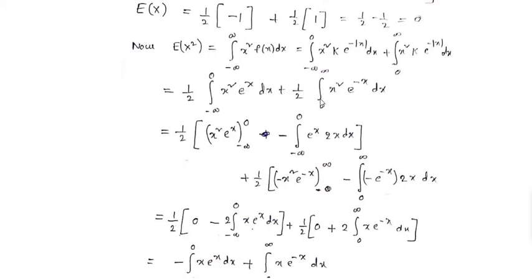Plus 1 by 2 integral within limit 0 to infinity x square into 1 by 2 e power of minus of modulus of x. Here modulus of x is x because x is greater than 0. Therefore modulus of x means x. 0 to infinity x square e power of minus x dx. Okay, now 1 by 2 into